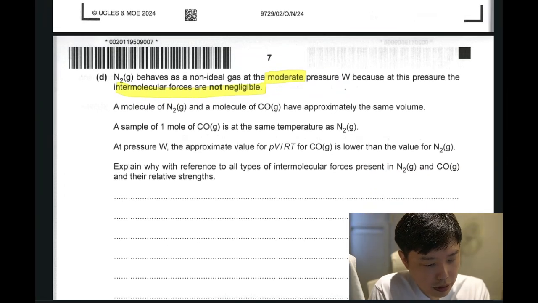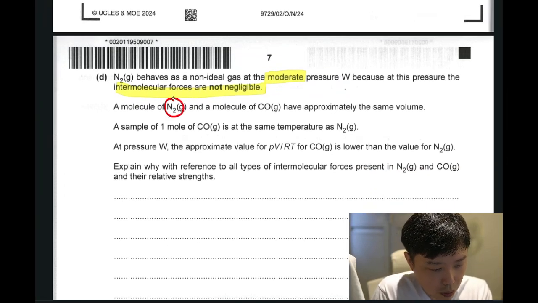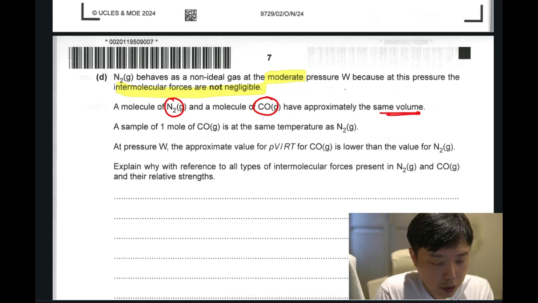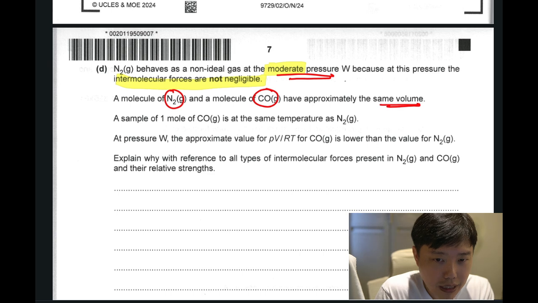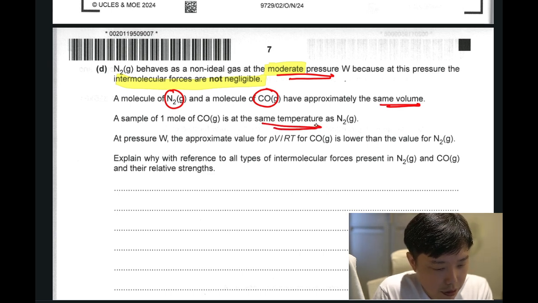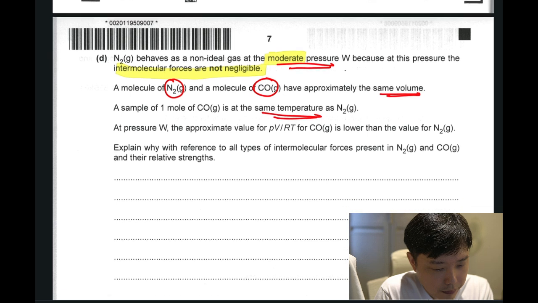They just tell you that N2 and CO have the same volume for the molecule, so you don't need to talk about the size of the particle. Anyway, at moderate pressure, it doesn't really come into play, so they are telling you you can ignore it. They say they have the same temperature, so you don't need to talk about temperature.